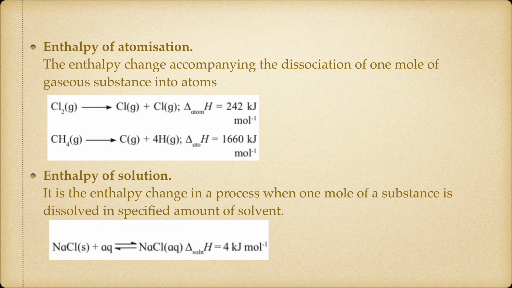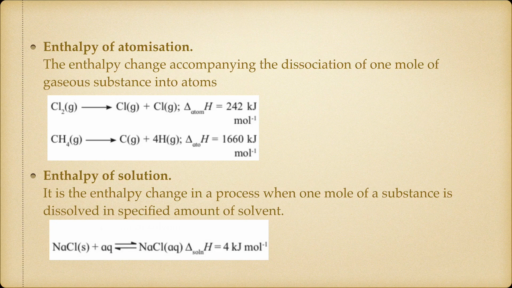Next is enthalpy of atomization. It is the enthalpy change accompanying the dissociation of 1 mole of gaseous substance into atoms. Over here the molecules will be broken into its atoms. Okay, so first example, Cl2 in the gaseous phase will break down into Cl plus Cl. Remember, both Cl are neutral over here. Okay, so that's why it is called as atomization.